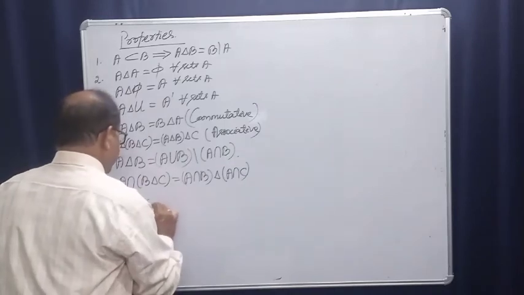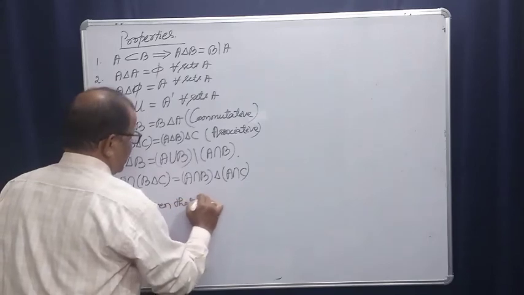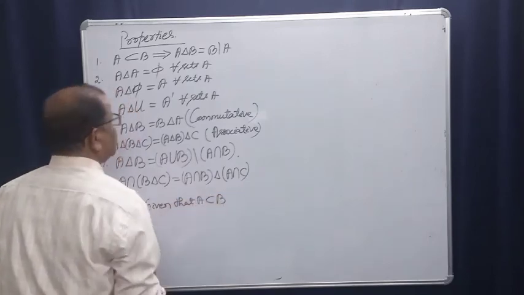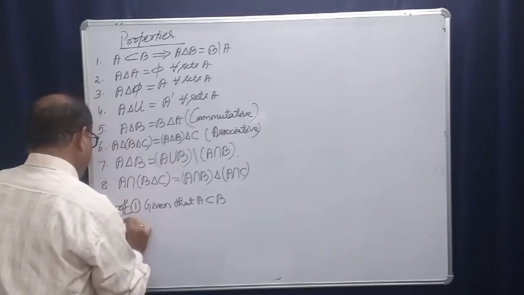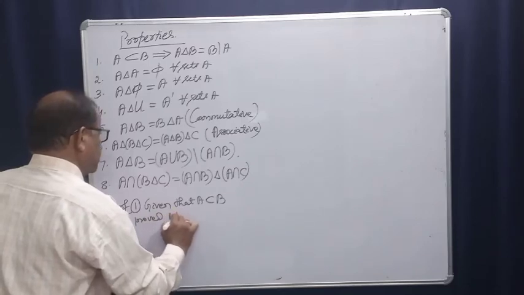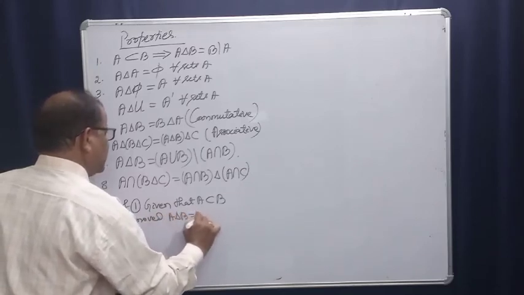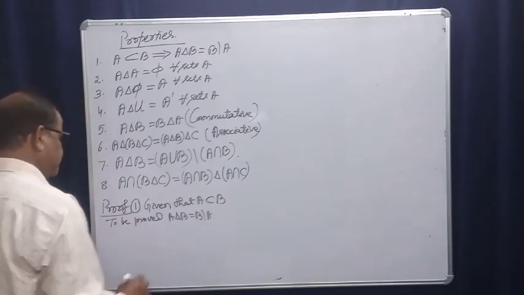Given that A is a subset of B, to be proved: A symmetric difference B is equal to B difference A.